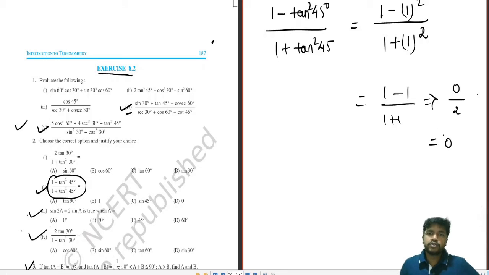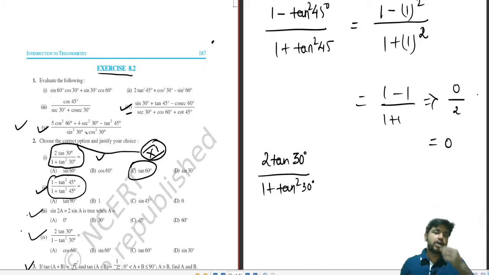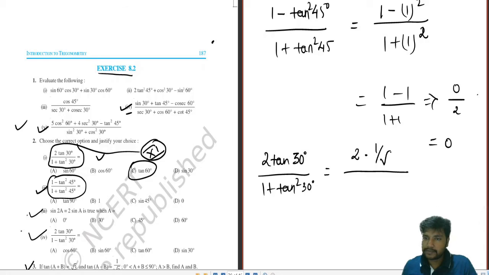Okay. So I'll be solving this sum very fast. You can take the first sum then also. 2 tan 30 degree by 1 plus tan square 30 degree. This will be root 3 or this will be tan 60. This is your answer. Why? Because in class 11 this will be your formula. But for now you all don't know it. So you all can't directly solve it. So you have to take the steps.